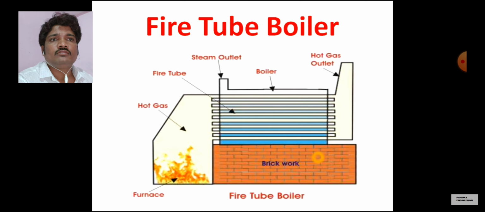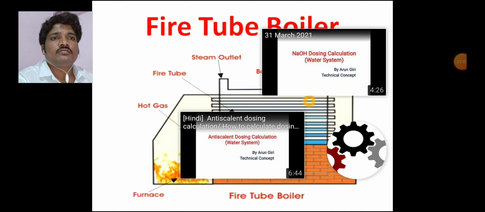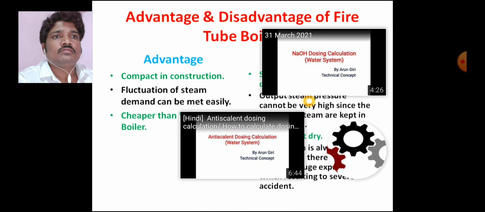That means this steam drum is outside and does not have any protective cover. It is the outer surface of the boiler, and inside this surface is always under pressure. If any accident or explosion happens, there may be huge loss of manpower and a severe accident. So this is the major disadvantage of the fire tube boiler. Okay, so this is all about today's topic.